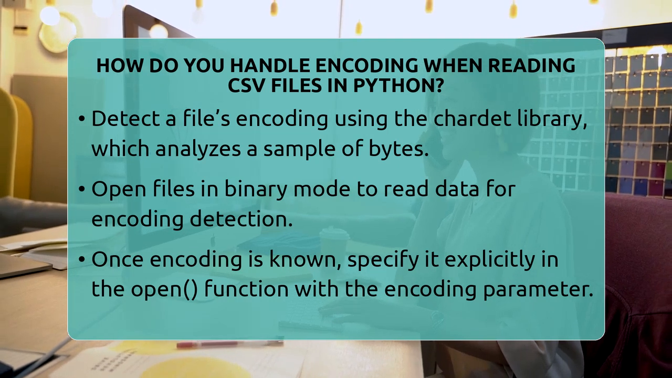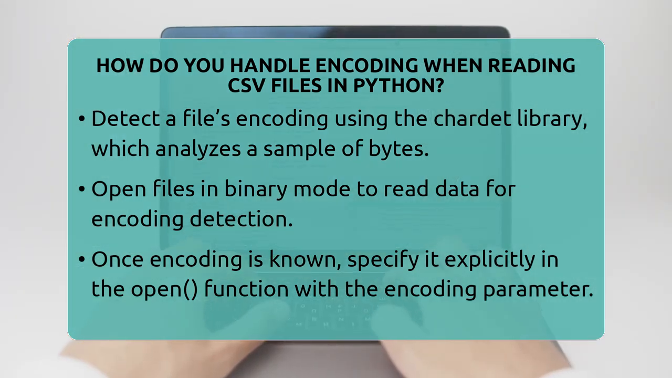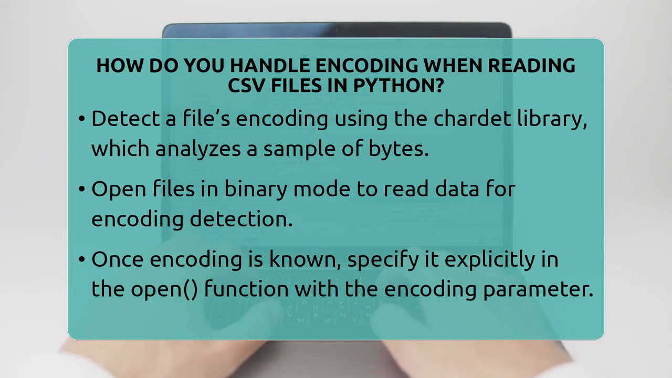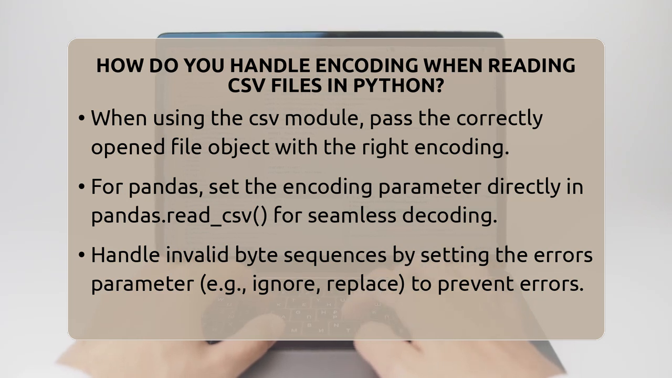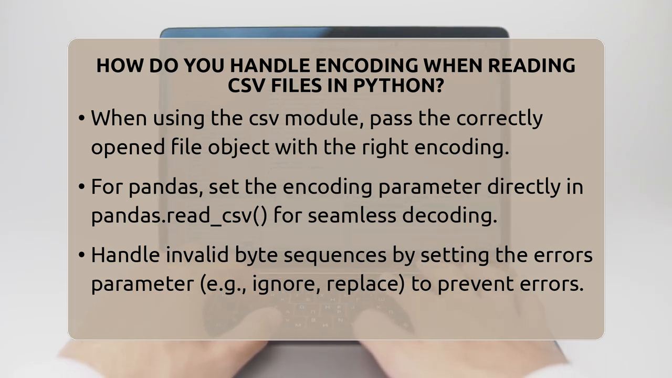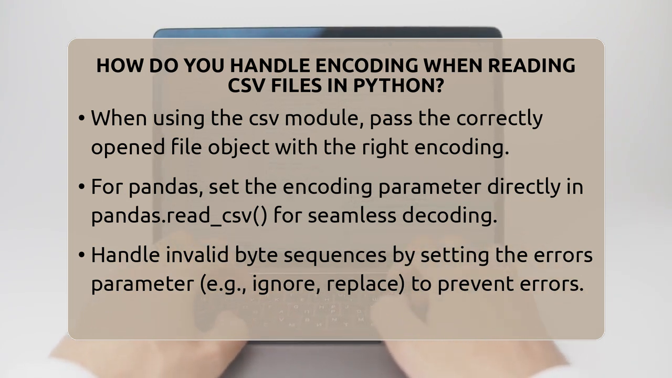If you prefer pandas, you can specify the encoding directly in pandas read_csv. For example, pandas.read_csv data.csv, encoding equals UTF-8. This way, pandas handles the decoding for you, making it easy to work with the data.